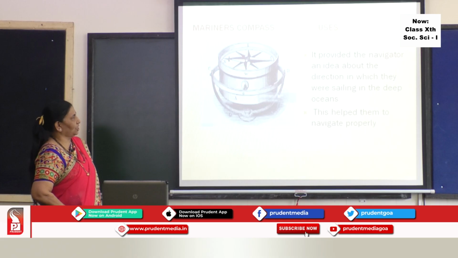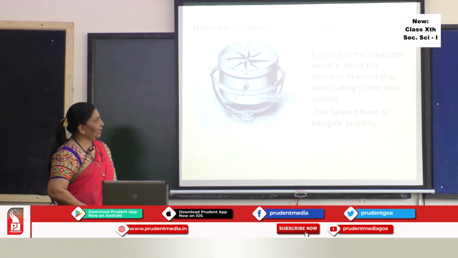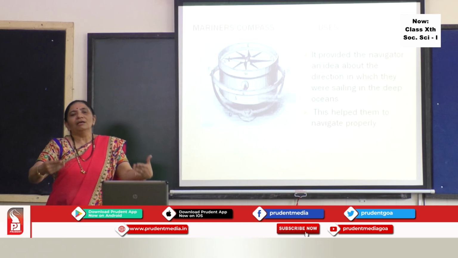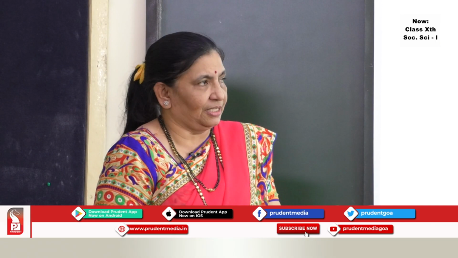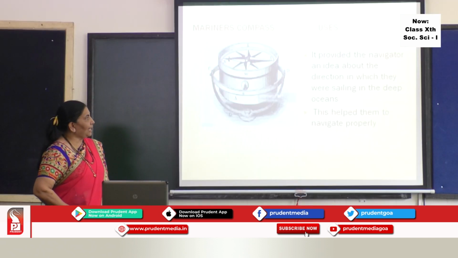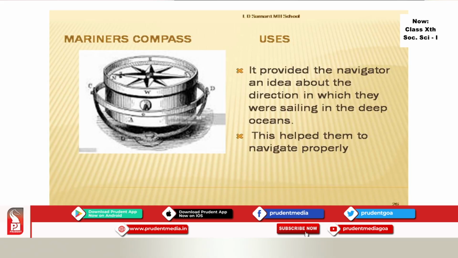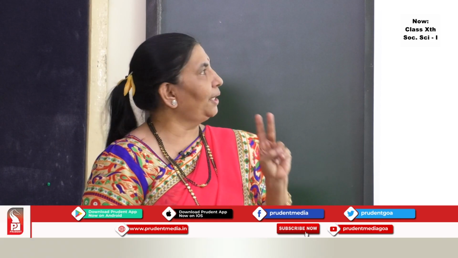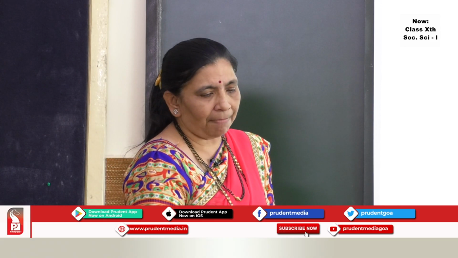Now, how was this useful? This provided the navigator an idea about the direction in which they were sailing in the deep ocean. See, students, when the explorers are going in the deep oceans, it's very difficult to find out where they are going. So, this used to help them. It gave them an idea about the direction in which they were going. The next important thing is that this helped them to navigate properly in the deep oceans. So, navigating properly and knowing the directions were the two important uses of the mariner's compass.